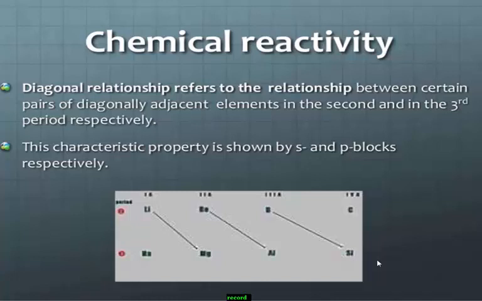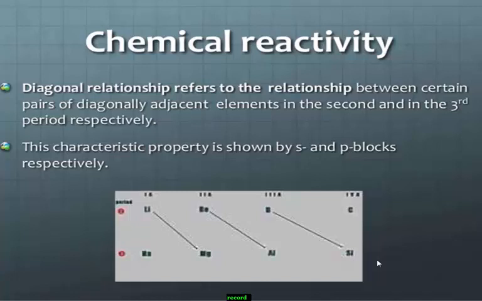Chemical reactivity. Students, I think you know about the diagonal relationship. What is this diagonal relationship? It shows similarities between the first element of a group and the second element in the next group.